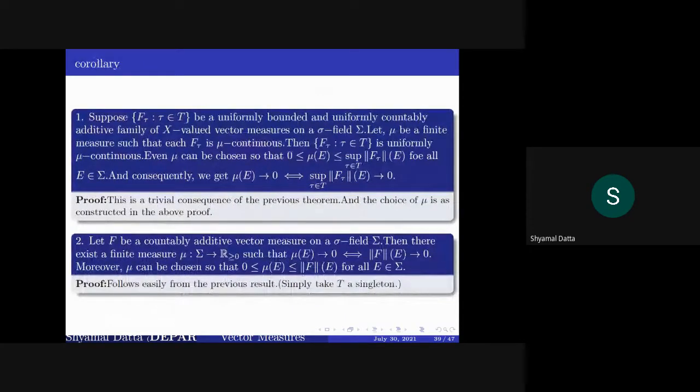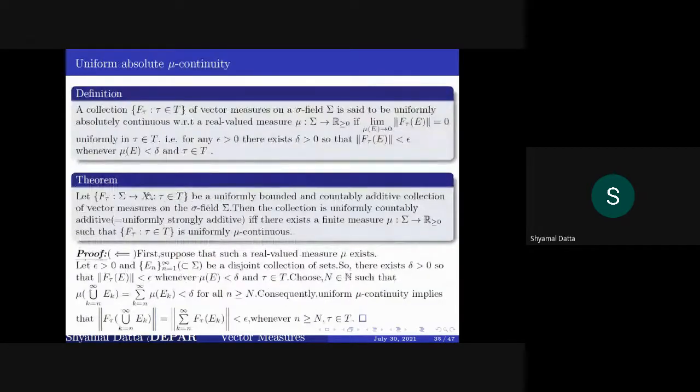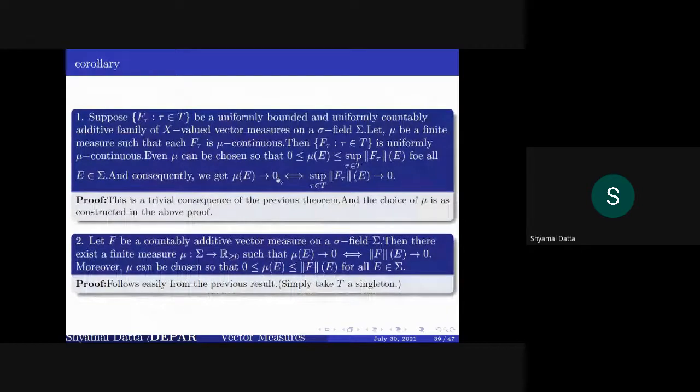But the corollary says that you are told there exists a finite measure such that this collection is absolutely continuous with respect to that finite measure, and this corollary tells you that this finite measure can be chosen such that mu of E lies between 0 and the supremum over tau of the variation of f_tau of E, for any E. So this actually tells you that mu of E goes to 0 if and only if the supremum of the semi-variation of f_tau of E goes to 0.